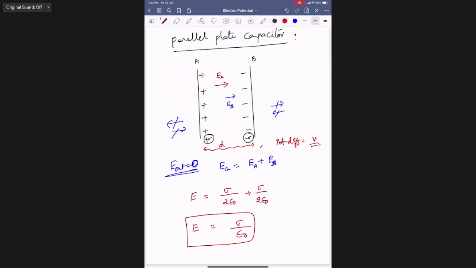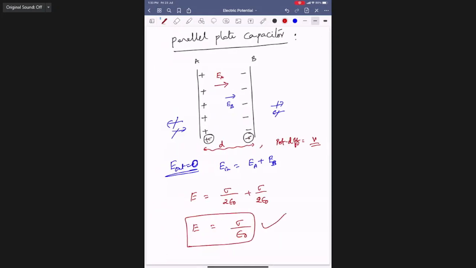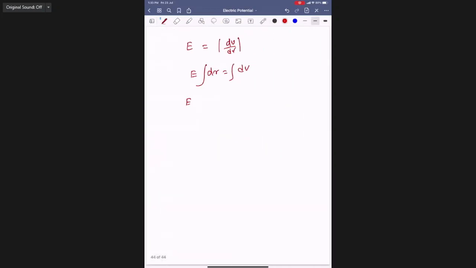Then what we'll do is, we know that E, the magnitude, equals dV by dr. Then E into dr equals dV. Integrating, E is constant because it is a number; it does not depend on distance or anything. Then the integral of dr from 0 to d is the separation, and the integral of dV is V. Therefore, the potential difference V equals Ed. Then V equals sigma by epsilon naught into d.